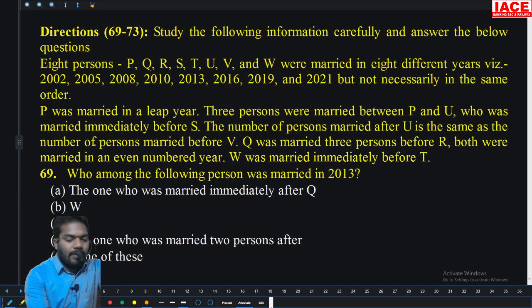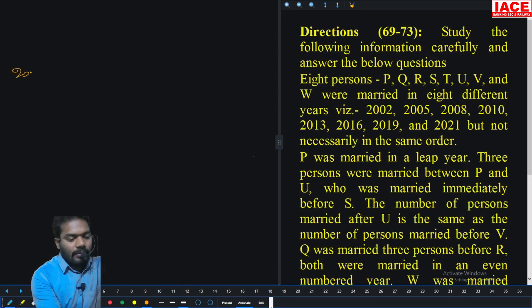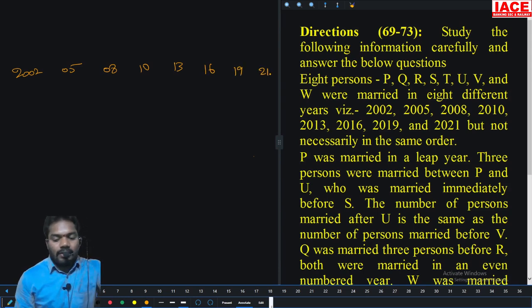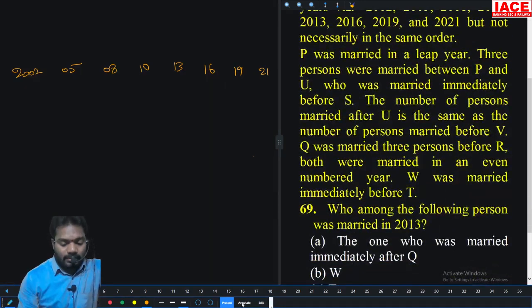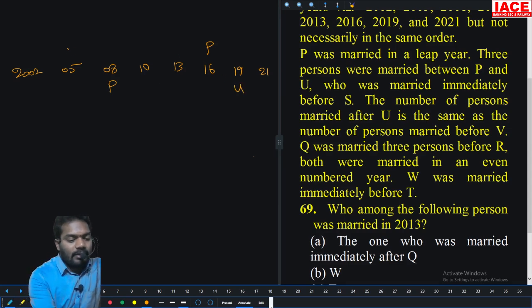The next: 8 persons were married in 8 different years, 2002, 5, 8, 10, 13, 16, 19, 21. P was married in a leap year, remember 8 and 16, so P was here or here. Take it as one possibility, lower and upper. Three persons are married between P and U, so U is here or here.